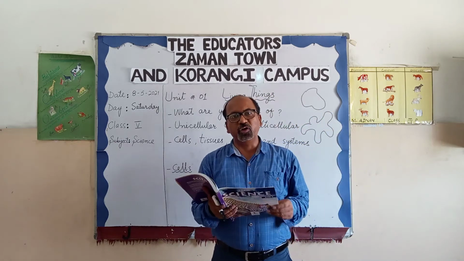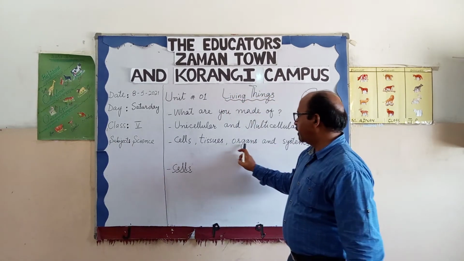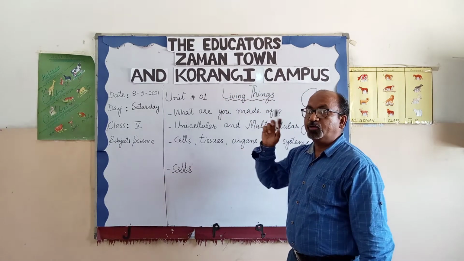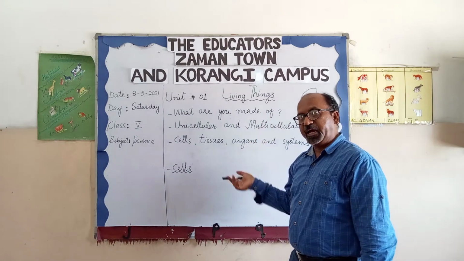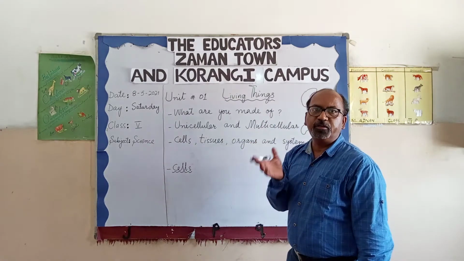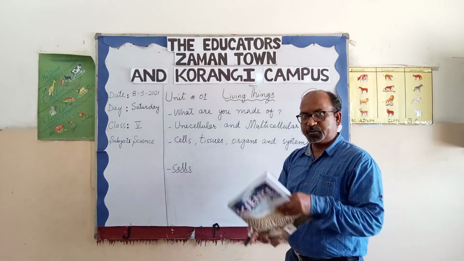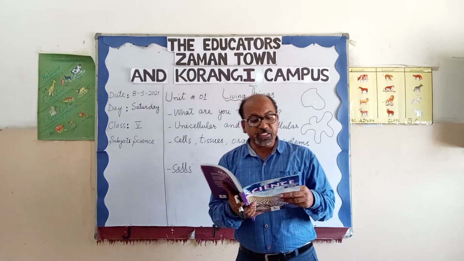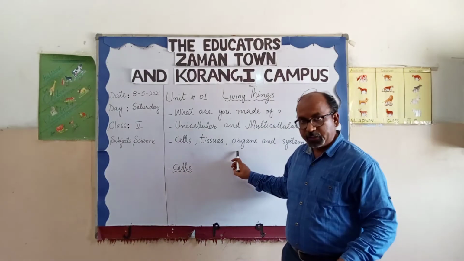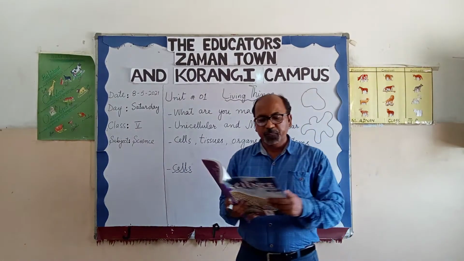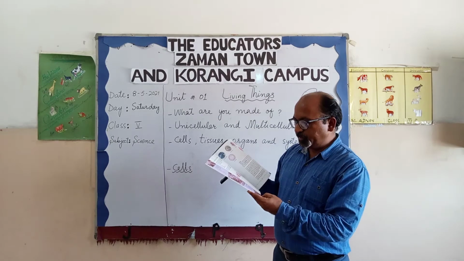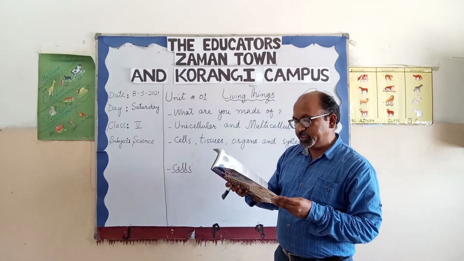These are the examples of organs, because we are talking about animals as well as plants. That's why I have mentioned the roots, the stem, the leaves and flowers. So these are examples of organs. Now this is also present in your book page number 4 as well.